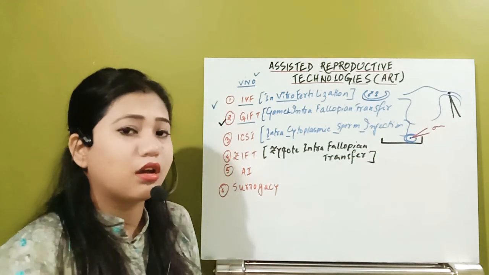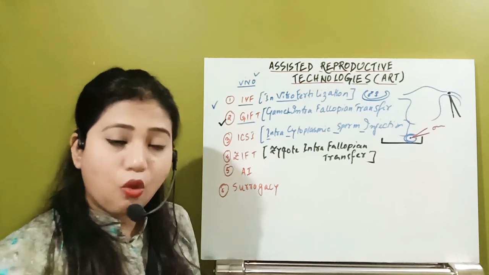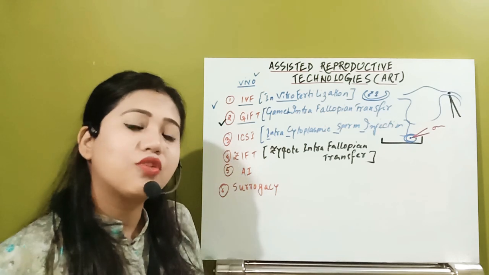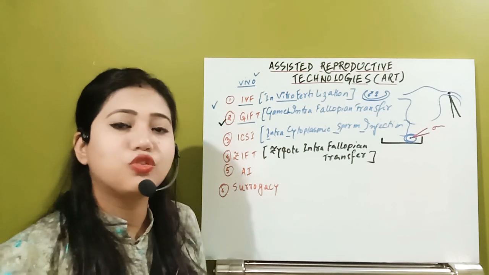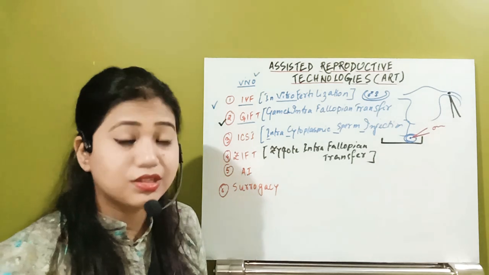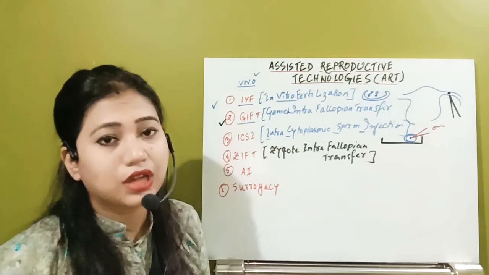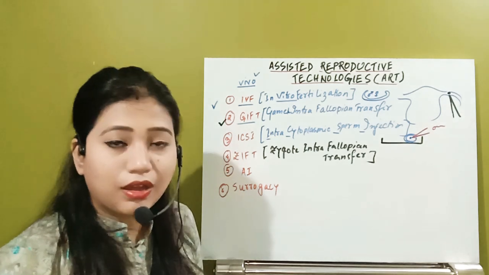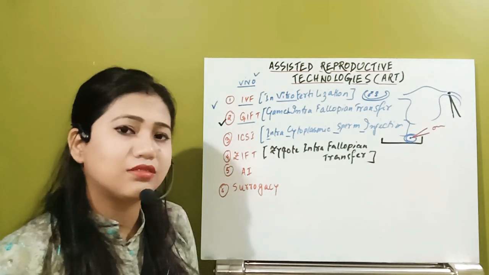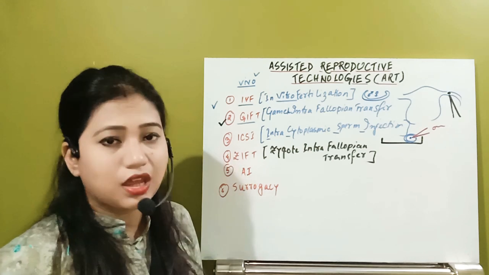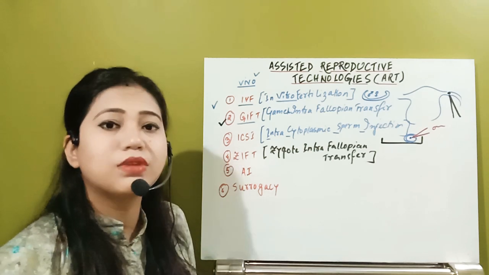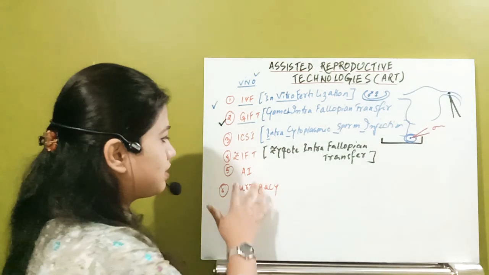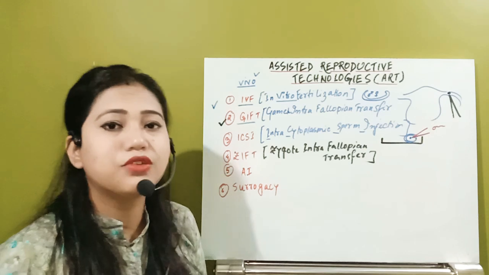Suppose the female uterus condition is not proper, or suppose male and female gametes are produced by both the male and the female partners, but then also they are not able to conceive because the uterine environment is not favorable for the process of fertilization, or implantation has not been done, or the blastomeres are not forming. Then this type of treatment is available, that is zygote intra-fallopian transfer.